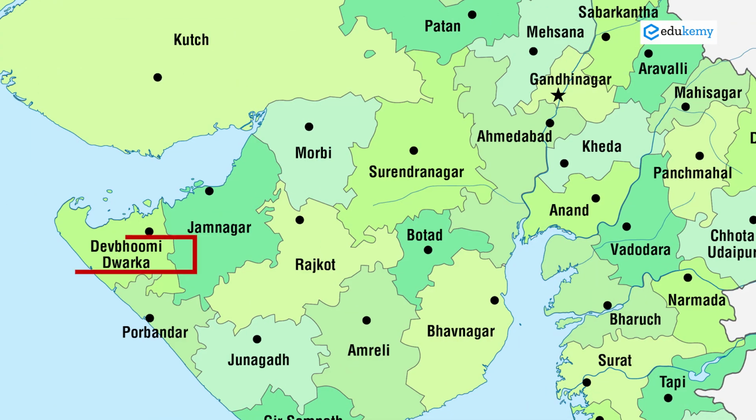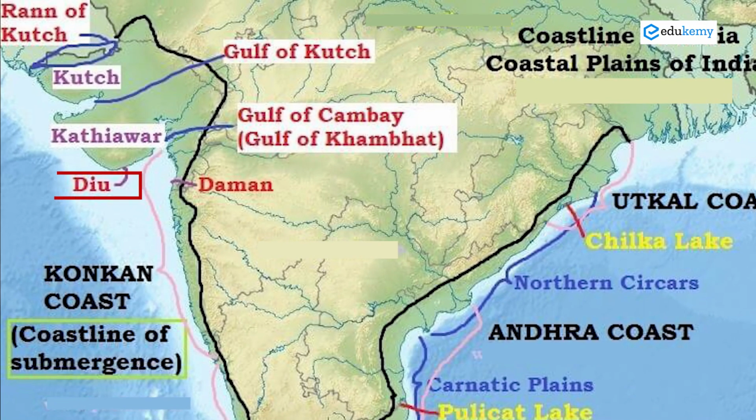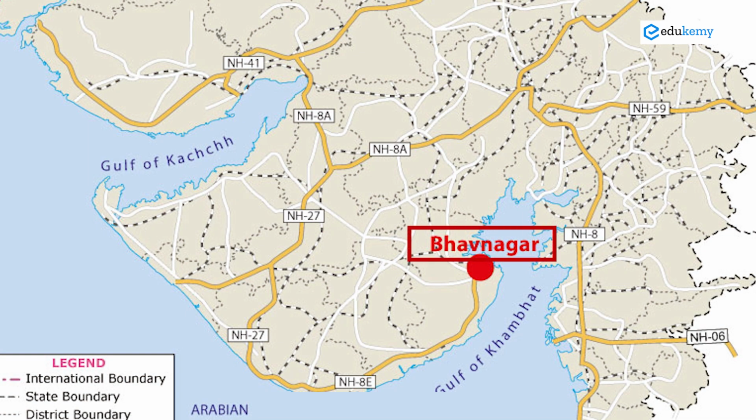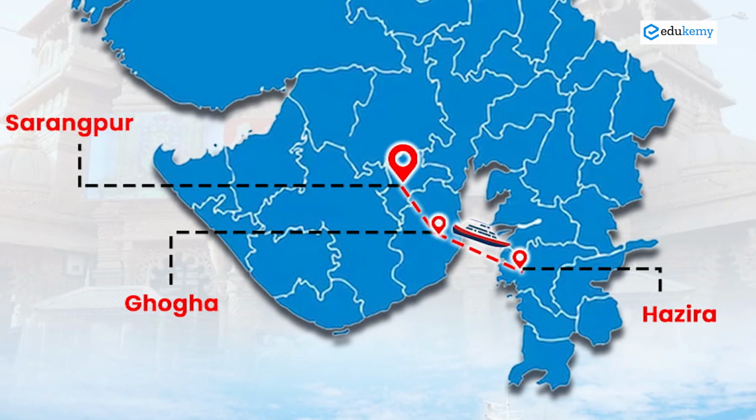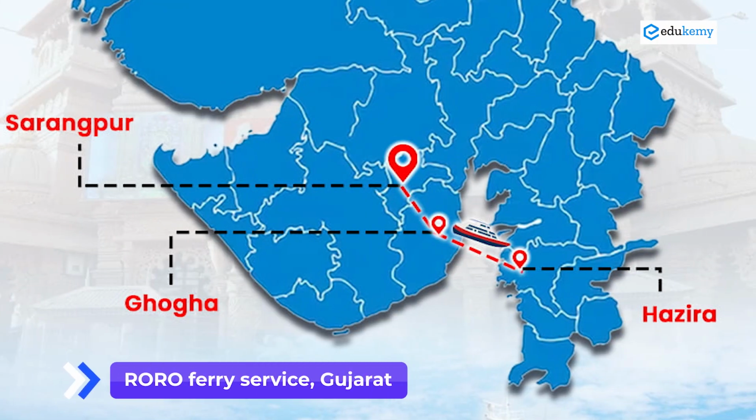You move further westward and turn around the coast. You have Dwarka on the tip, and we have Porbandar cities along the coast. Come down, you have the Diu Island at the tip, and as you move into the Gulf of Cambay, we have cities like Bhavnagar. Bhavnagar is very important for oil resources. You also have the Dahej-Bhavnagar ferry service, one of the first ferry services with roll-on and roll-off, what we call the RoRo service, between Dahej on the eastern side of the Gulf of Cambay and Bhavnagar on the western side.